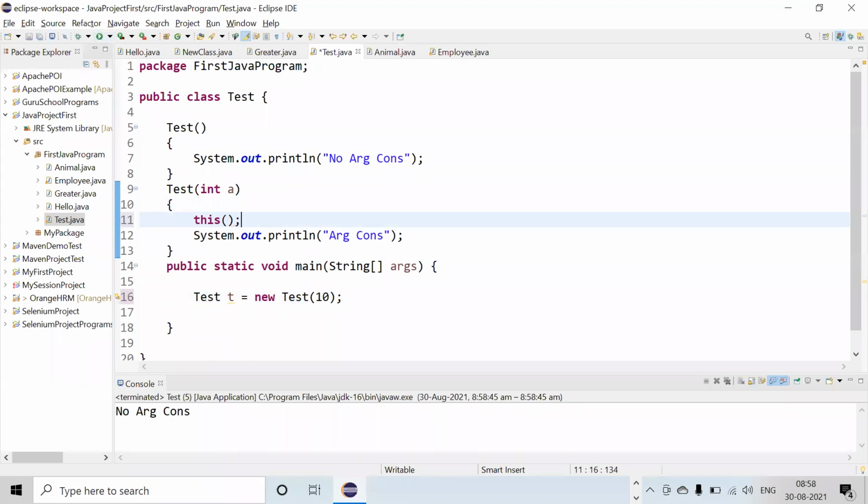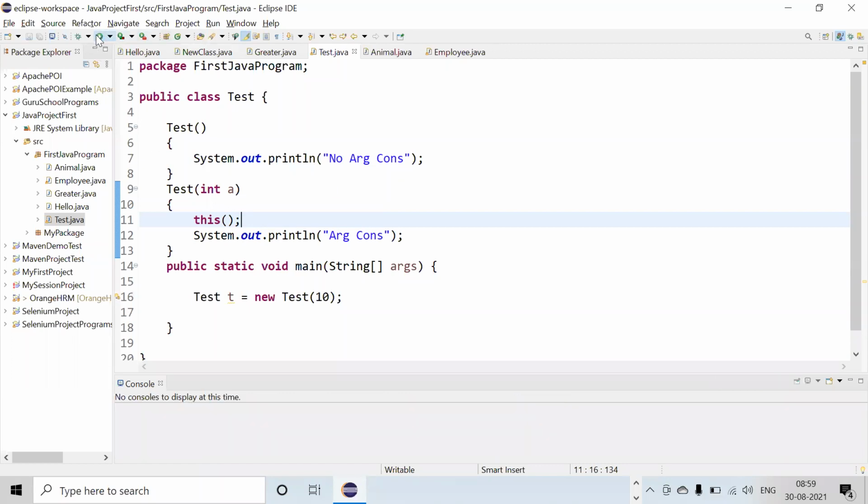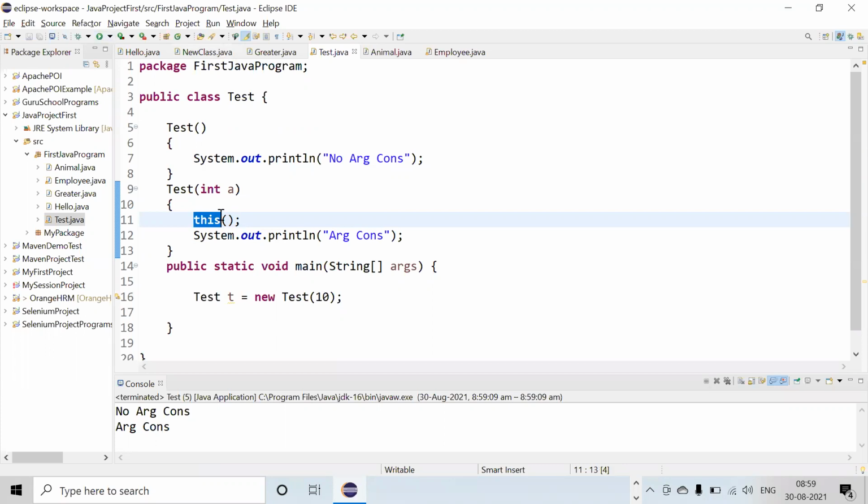We just write this and we're calling the argument constructor. Then what will happen? It will execute both. Why? Because this can be used to call a constructor which has no argument. We are calling the constructor which has no argument with the help of this.